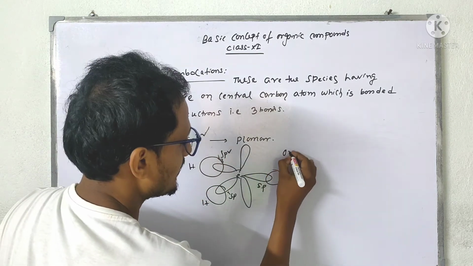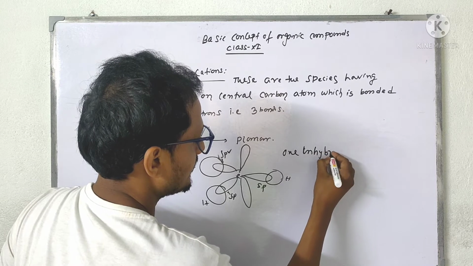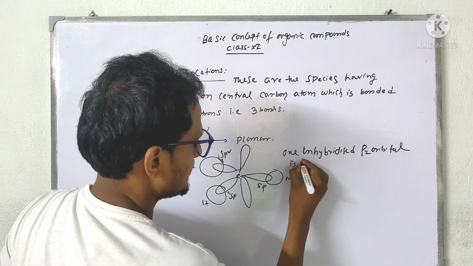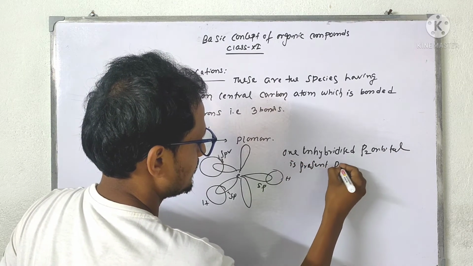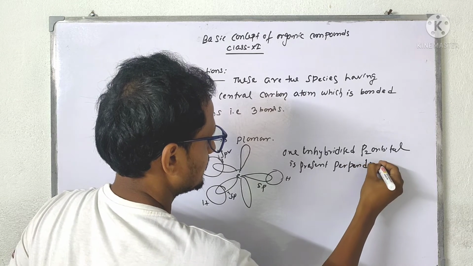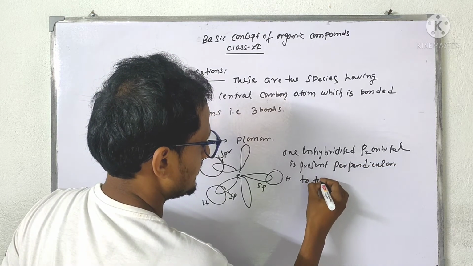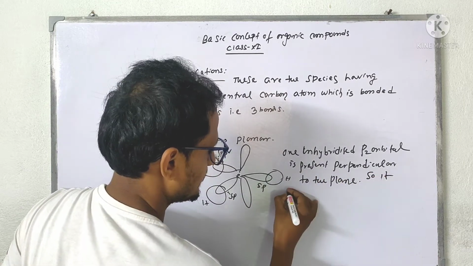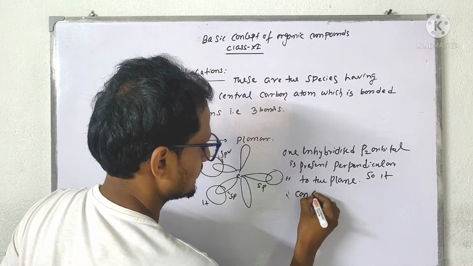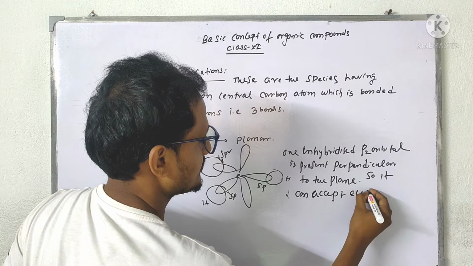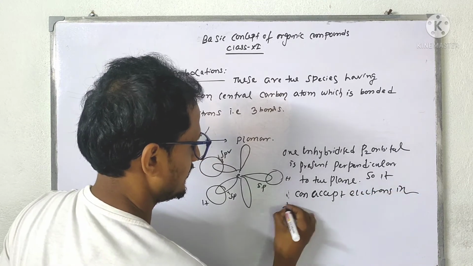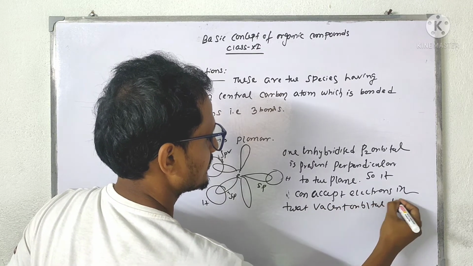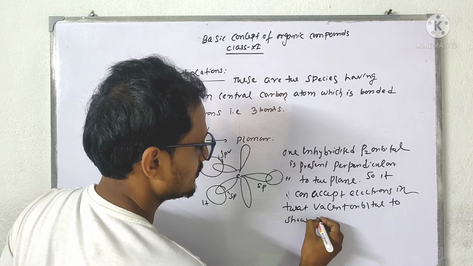So one unhybridized pz orbital is present perpendicular to the plane, so it can accept electrons in that vacant orbital to show reactivity.